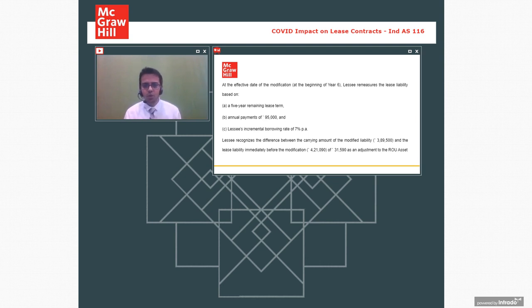The first question is, will the right to use asset depreciate? Yes, the right to use asset will depreciate. Next one. Will it be covered under Ind AS 16, the depreciation part? Yes, it will be covered, but depreciation will not be as per Ind AS 16. It will be as per lease term. As per Ind AS 16, there is a componentization concept for depreciation. We don't apply it over here. We depreciate straight line over the lease term.